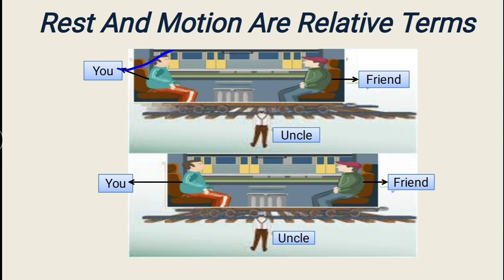So students, have you seen? You are at rest with respect to your friend, but you are in motion with respect to your uncle. That's why rest and motion are relative terms. Relative terms means we are describing the position of an object with respect to some surrounding. If an object is at rest with respect to one surrounding, then it might be in motion with respect to another surrounding at the same instant of time.